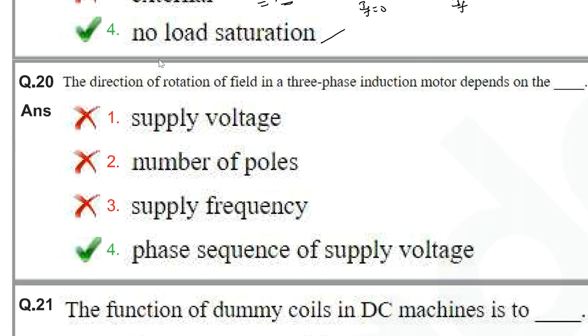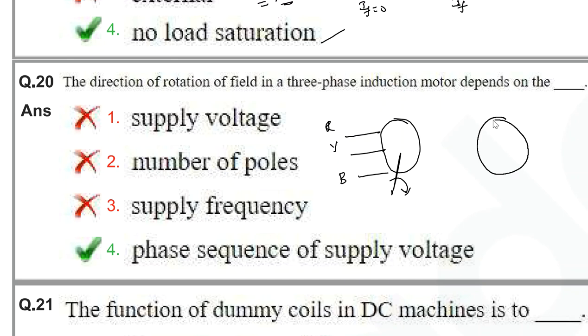Next one, the direction of rotation of a field in a three-phase induction motor depends upon. So a three-phase induction motor will have a phase sequence of R, Y, B, and assuming that the motor is rotating in a clockwise direction. If you want to change it, just change any one phase. That means R phase will be like this only, and just swap B and Y, and the motor automatically rotates in the counter clockwise direction. So the direction of rotation of the field in a three-phase induction motor can be changed by the phase sequence of the supply voltage.